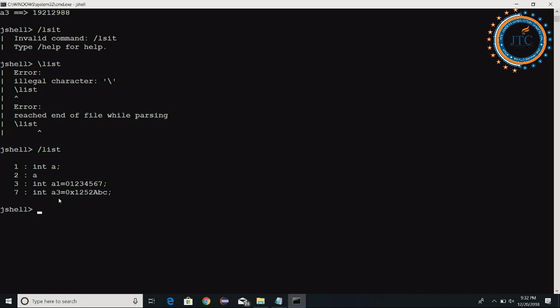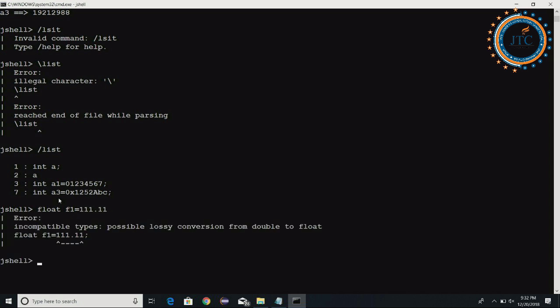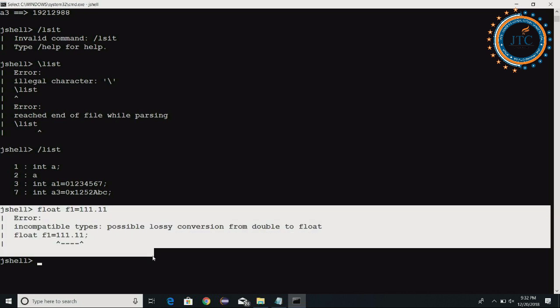Now, the next one is the floating point literal. So here I am writing float f1 is equal to 11.11. Here you see, if I have written something like this, what is it giving? It is giving some different type of error, some different type of message inside this.